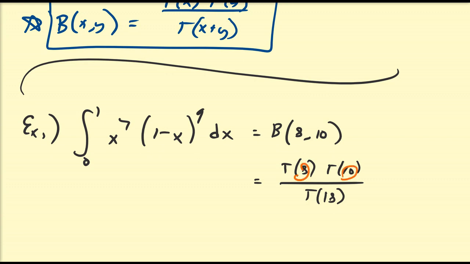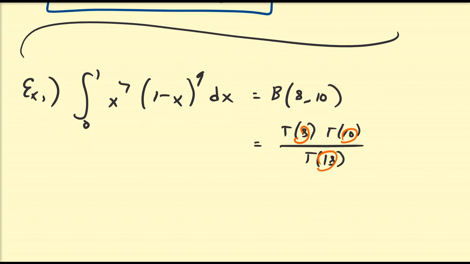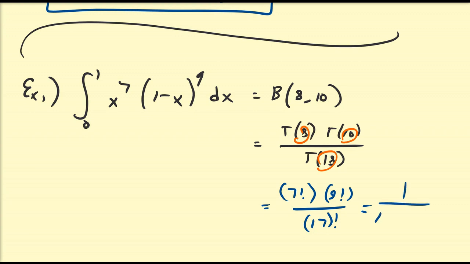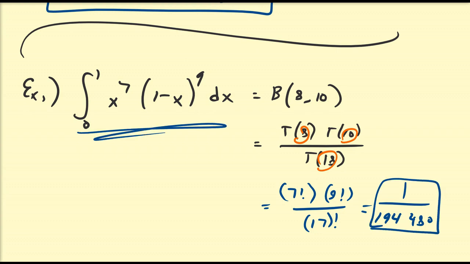Since each of these values is a natural number, and not a fraction or anything like that, we can just use the factorial representation for gamma. So this is going to be 7 factorial times 9 factorial, all over 17 factorial. And you can find that that's a very small fraction, 1 over 194,480. So that's the value of this particular integral.